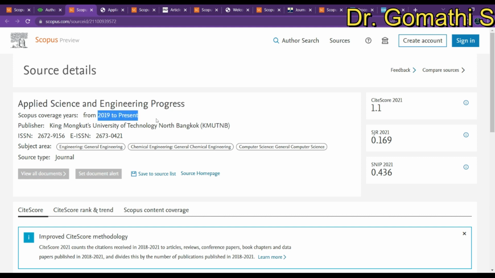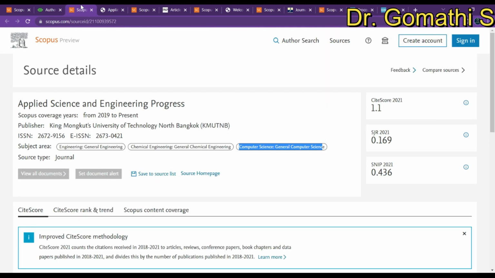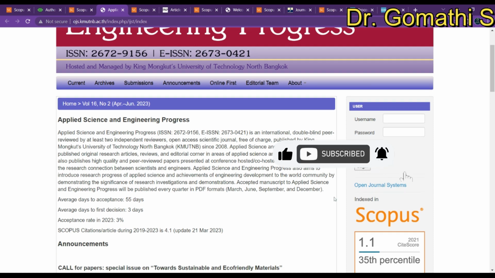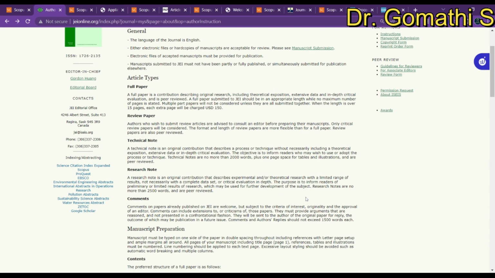This is also a Scopus-indexed journal. It's in general engineering, chemical engineering, computer science, general computer science. If you click here, it will take you to this page, Applied Science and Engineering Progress. Here you have to check again, and another important thing you have to see is how many issues per year. I think this is 4 issues per year. I have already checked this.